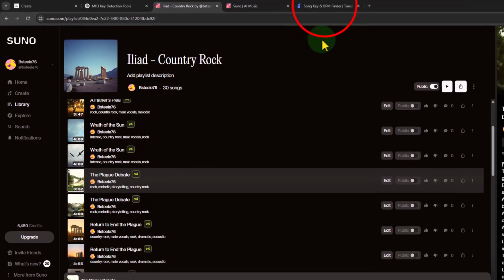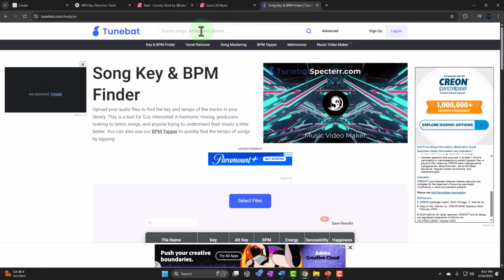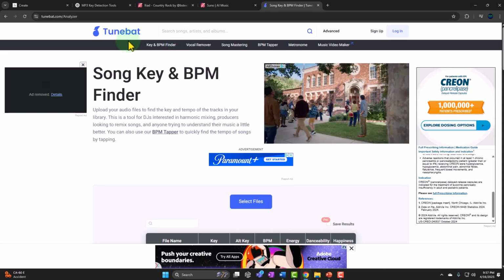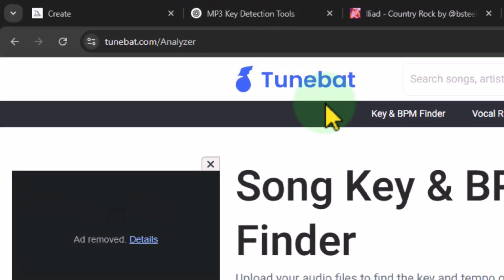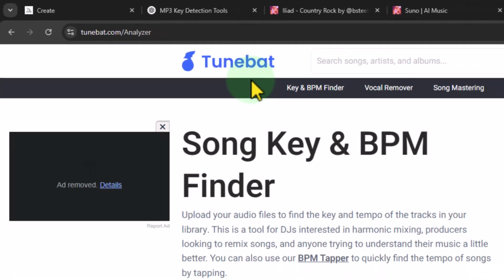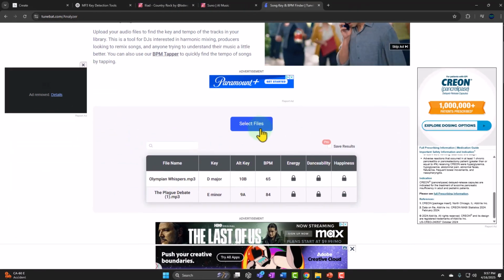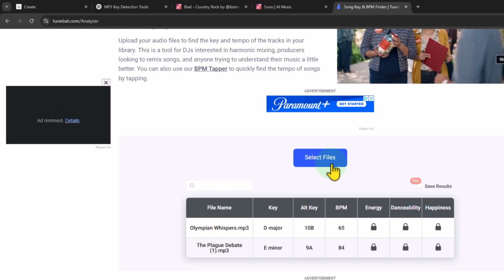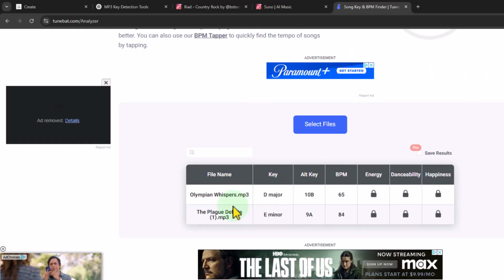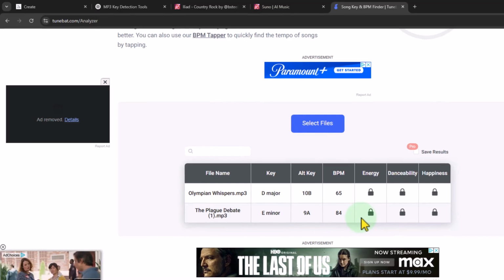So for example, if I go to this application, I'm not advertising for them. There's multiple of them that do this, but this is TuneBat. You can select here and upload to it, and then it'll give you the key that it's in. So this one that I'm looking at here is in the key of E minor, and so on and so forth. That's all I really want from it.